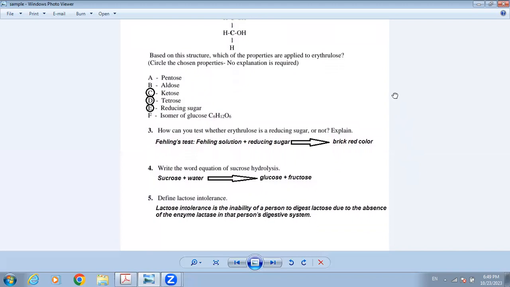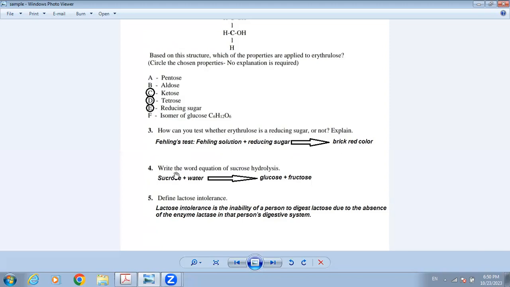Question number 3. How can you test whether erythrulose is a reducing sugar or not? Explain. When you mix erythrulose with Fehling's solution and heat, when a sugar is reducing and you mix it with Fehling's, upon heating it produces a brick red color. If a brick red color appears, then it's a reducing sugar. If no brick red color appears, then erythrulose is not a reducing sugar. But definitely in our test, since erythrulose is a monosaccharide, it will produce a brick red color.